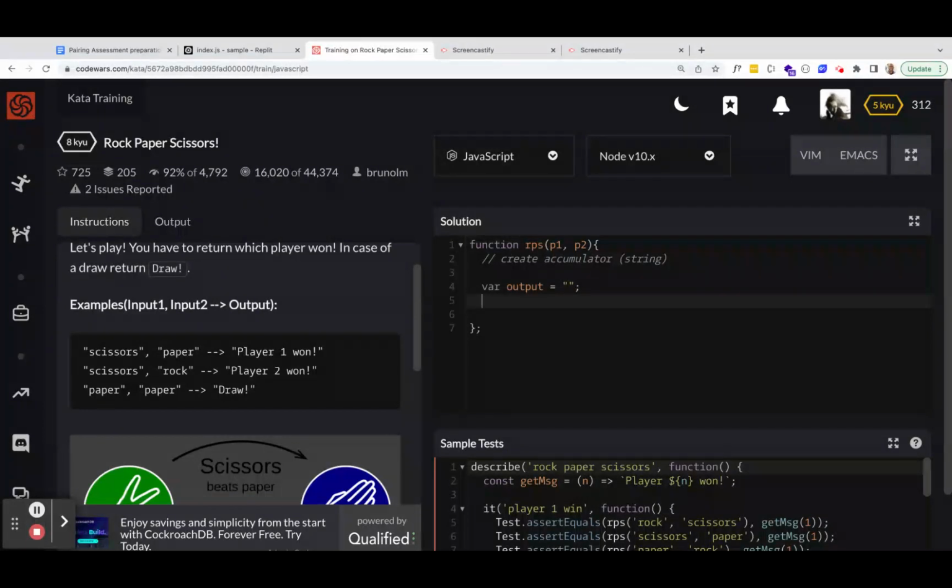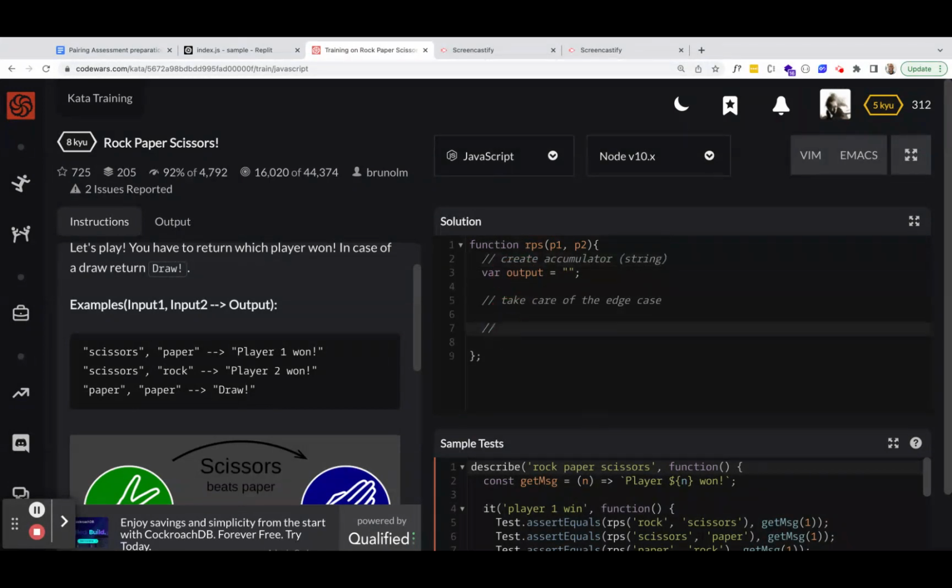The other thing sometimes we do is take care of the edge case. In this case, if both are paper, so if they're both the same, then there should be a draw. We'll just leave the pseudocode here.